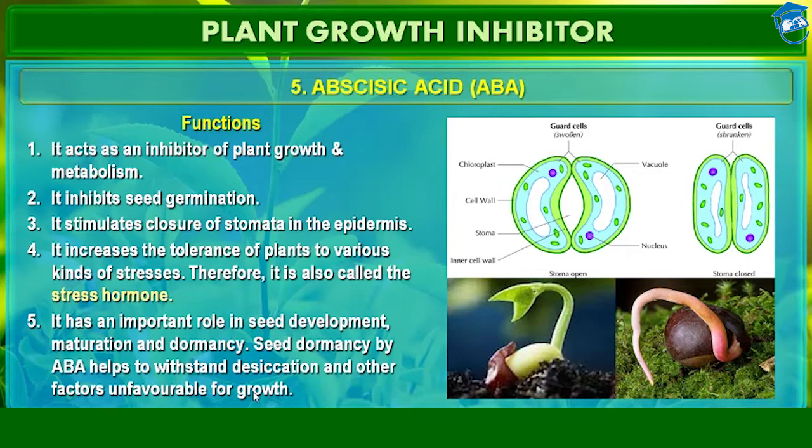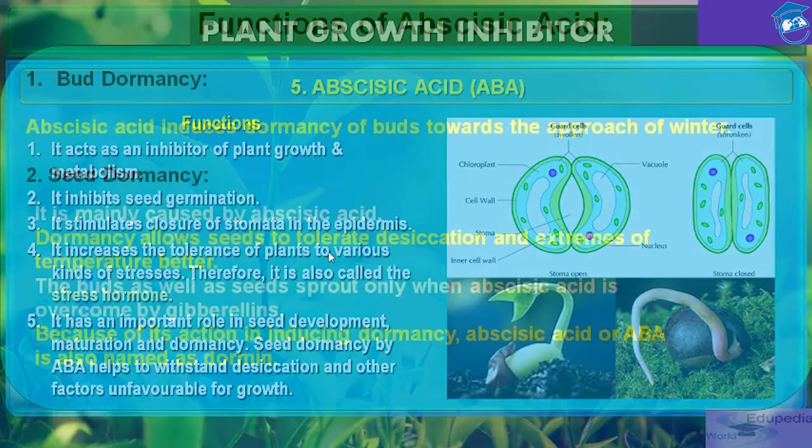So what does abscisic acid do? It causes the seed to wait until the time when conditions are more favorable to grow. This ensures greater success in the plant's ability to grow and reproduce successfully. I hope these 5 functions are clear to you now.